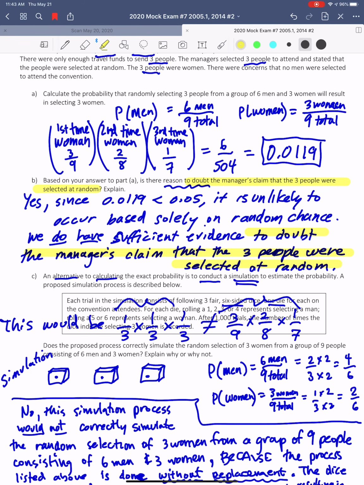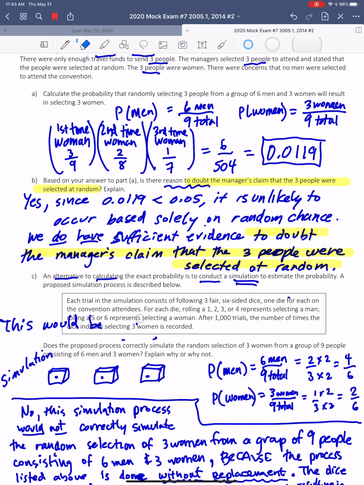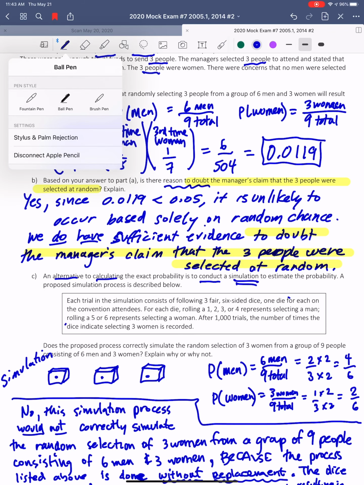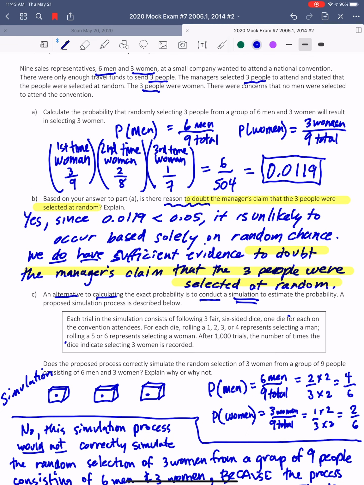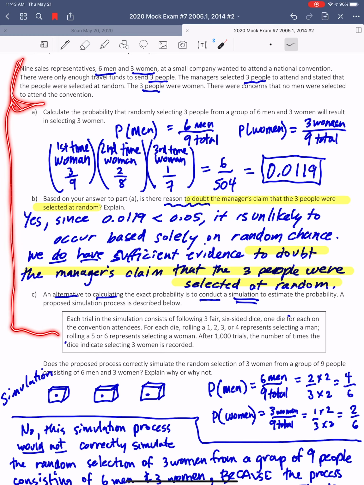Let's look at part C. I'm going to have to erase a little bit and then rewrite, but let's read this scenario. It says, an alternative to calculating the exact probability is to conduct a simulation. This is very popular to show up on an AP test because we did so many simulations all year. So if we did a simulation, would this simulate the information we did up above?